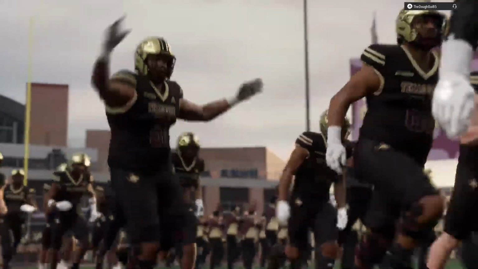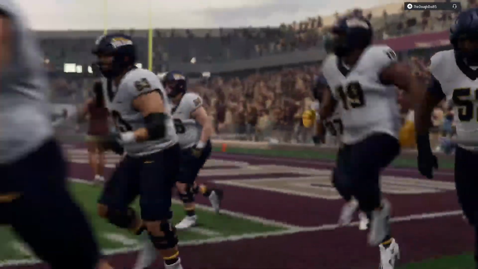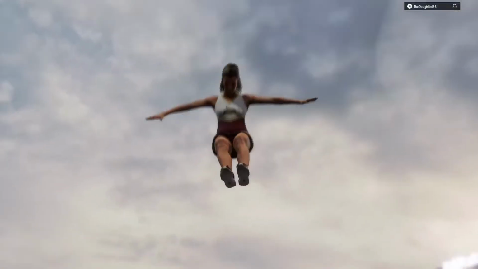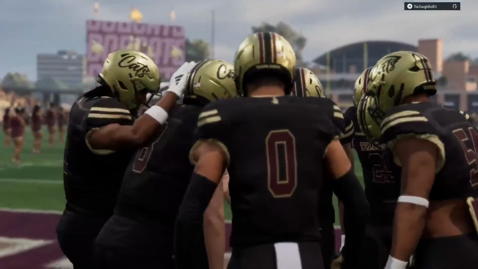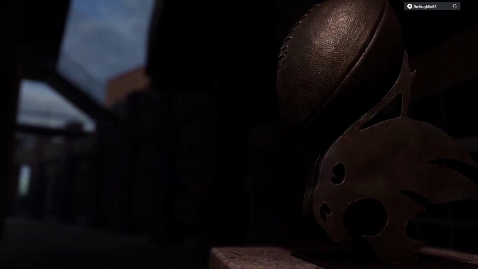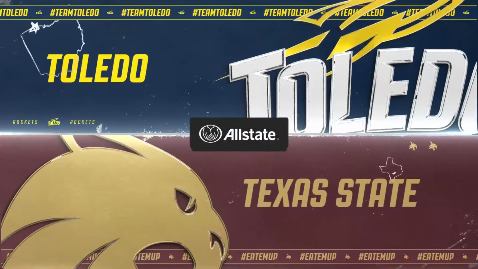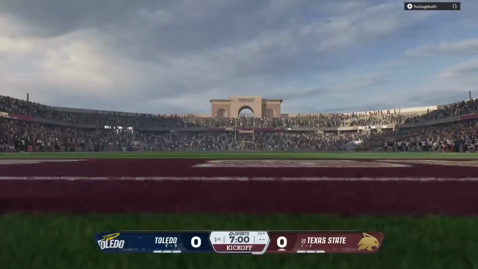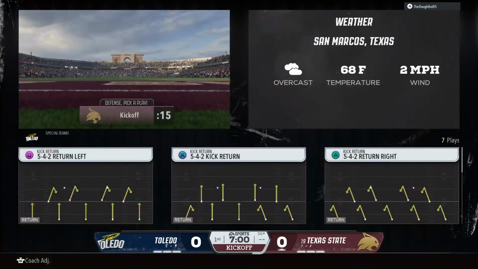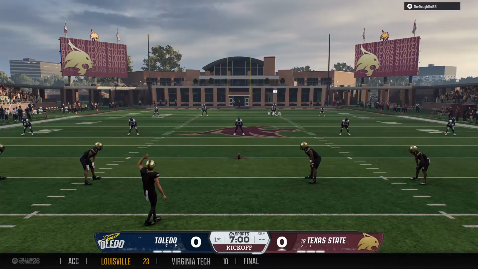As we'll see a squad from Conference USA, the Toledo Rockets, taking on the 19th ranked team in the land, the Texas State Bobcats. For EA Sports College Football, Reese Davis with you alongside David Pollack and Jesse Palmer. Time to get this game started. And the Bobcats will get us started with the opening kickoff.